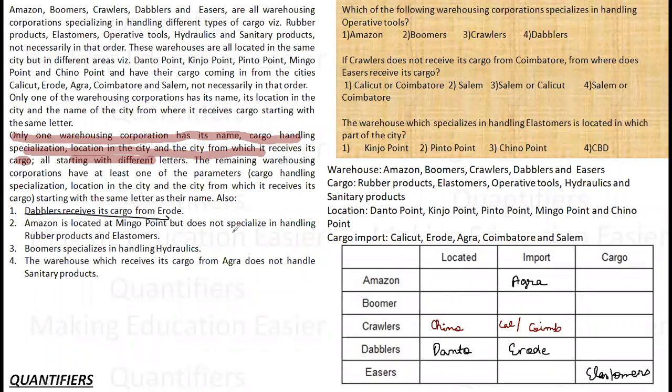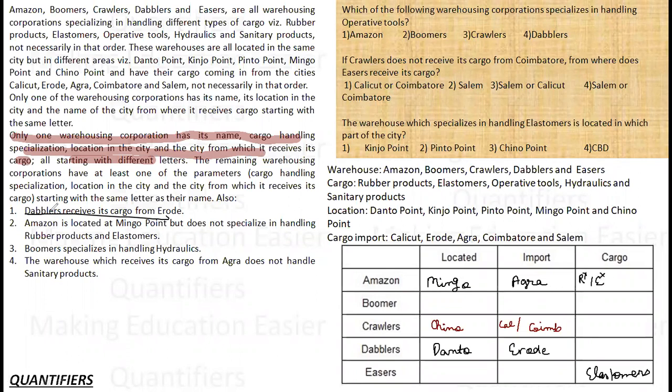Amazon is located at Mingo Point. Okay, but does not specialize in handling rubber products and elastomers. So it is not specializing in handling rubber products or elastomers. So it is neither rubber nor elastomers.